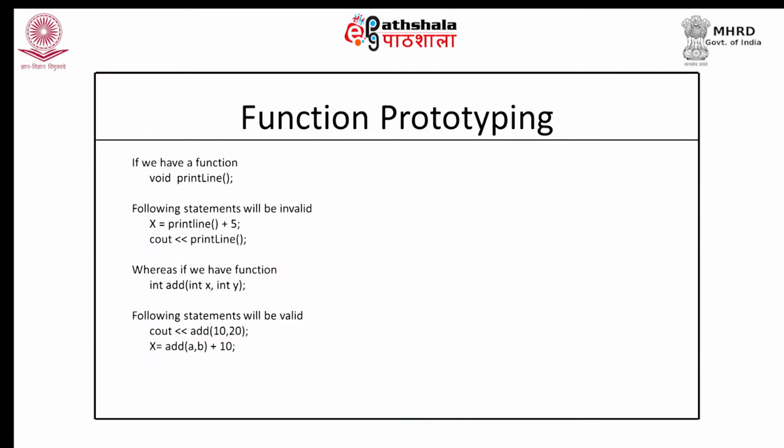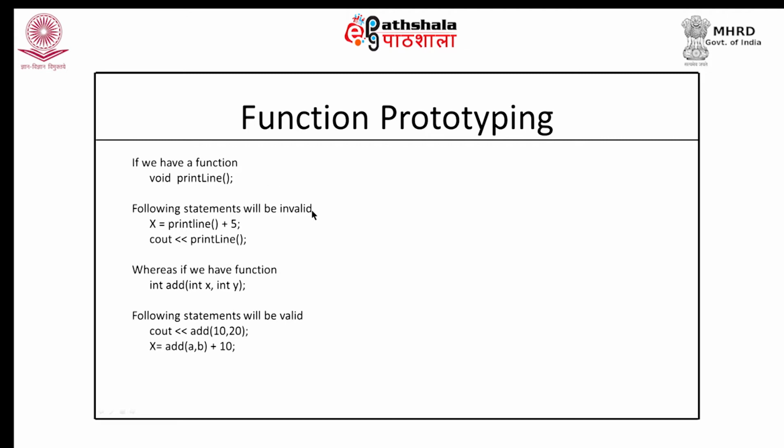Now, here if we have a function void printline, this is a function which does not take any argument and it does not return any value also. Before we make a call to this particular function, we need to define the prototype, or we need to declare that particular function. So, before any call, this declaration will appear, and with the help of this function prototype, the compiler will be able to say whether that use of that particular function is valid or not.